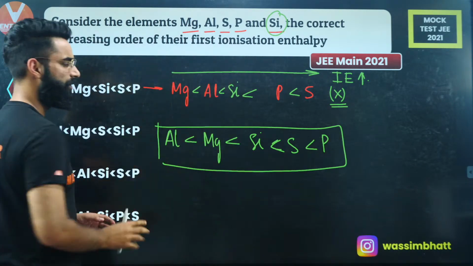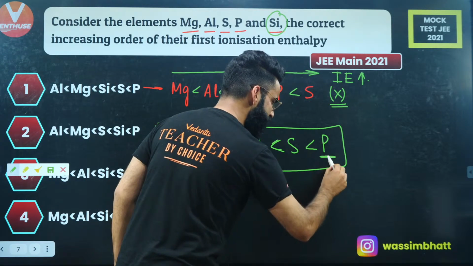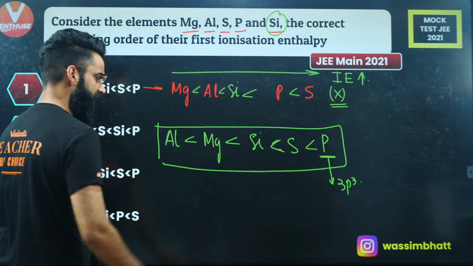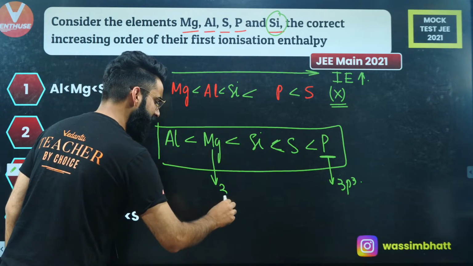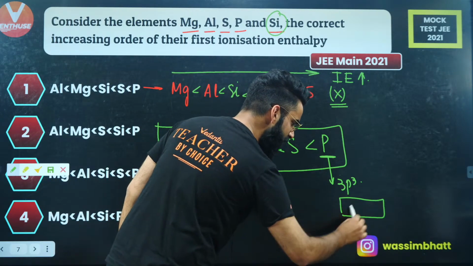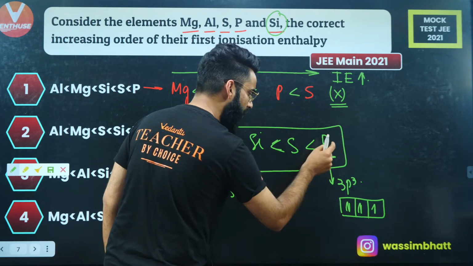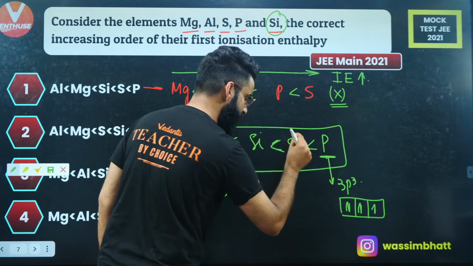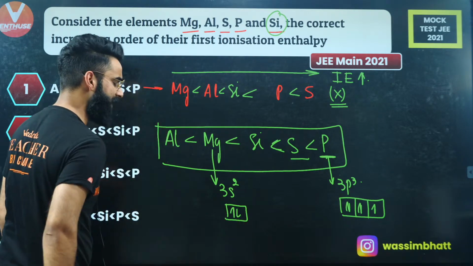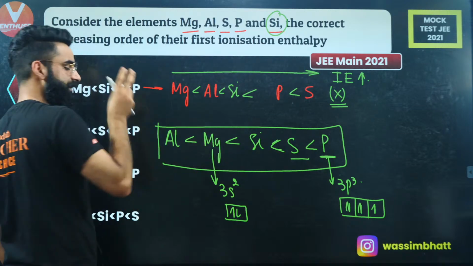Why is this the actual order? People, understand. The outermost configuration of phosphorus is 3p3, right? The outermost configuration of magnesium is 3s2. In order to take an electron out from the half-filled configuration, you have to supply more energy. That's why the ionization energy of phosphorus is greater than that of sulfur. Similarly, you have to take the electron from a completely filled orbital, so energy needed is more. That's why magnesium has more ionization energy than aluminium.